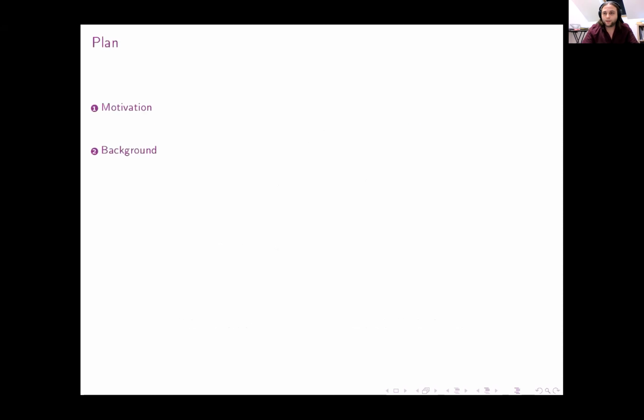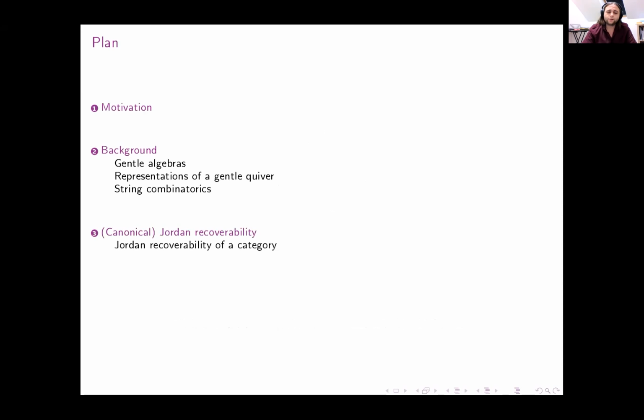So the plan for this talk is first to talk about the motivation for this topic, and then go through some background about gentle algebras, representations of a gentle quiver, etc., and string combinatorics. And then we will go through the heart of the topic, that is the Jordan recoverability of a category. And then I will talk about some principal results and open questions that come from these results.